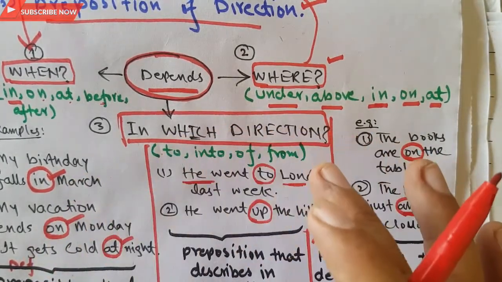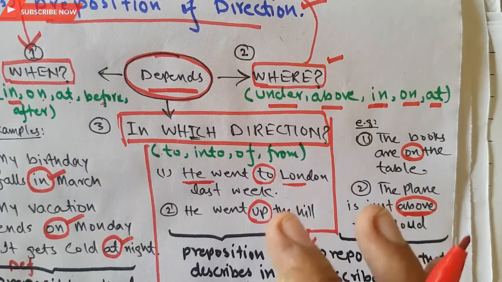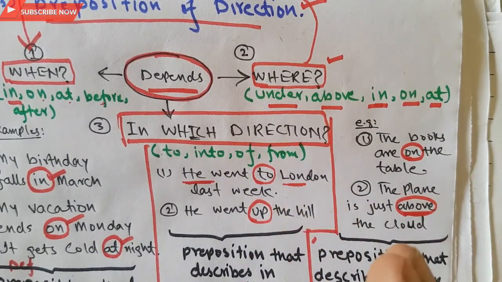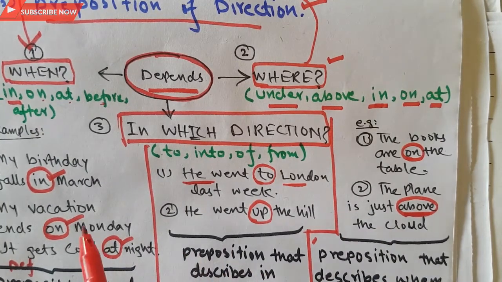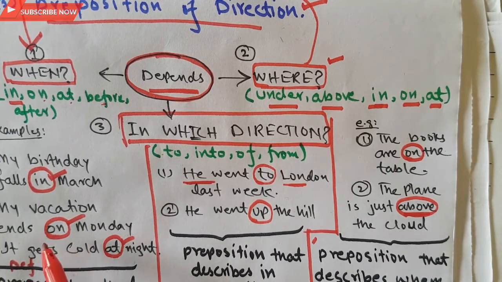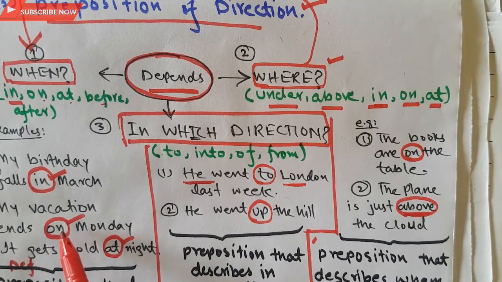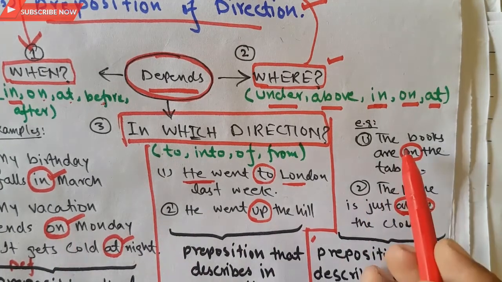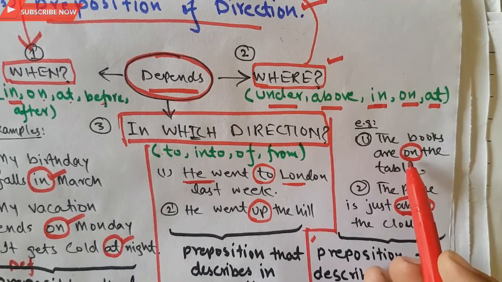From all these examples, you will have learned that prepositions change their meaning according to the corresponding sentences. For example, here I used on in my vacation ends on Monday. Here on is treated as a preposition of time, but in the books are on the table, it represents a preposition of place.